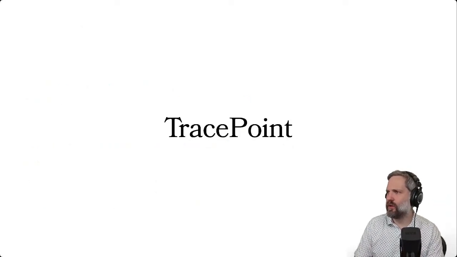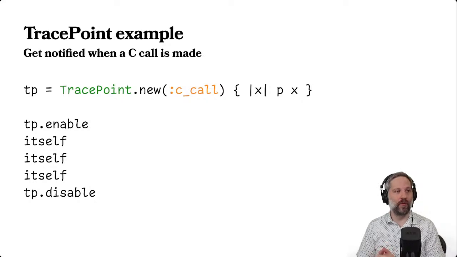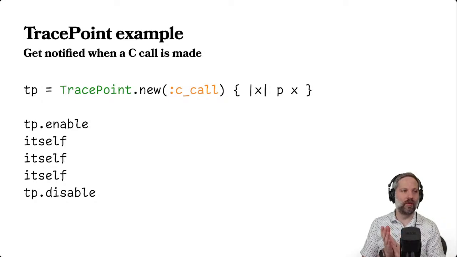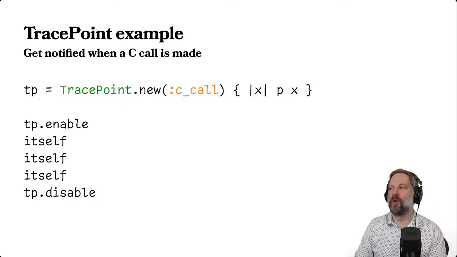So what we're going to do today is use trace points for tracking allocations. You may have used trace points in Ruby like this. For example, if we want to track C calls, we can do something like this. If you run this code, you'll see it output every time we make a C call. We're saying, I want to know every time somebody made a C call, and this trace point will do it.